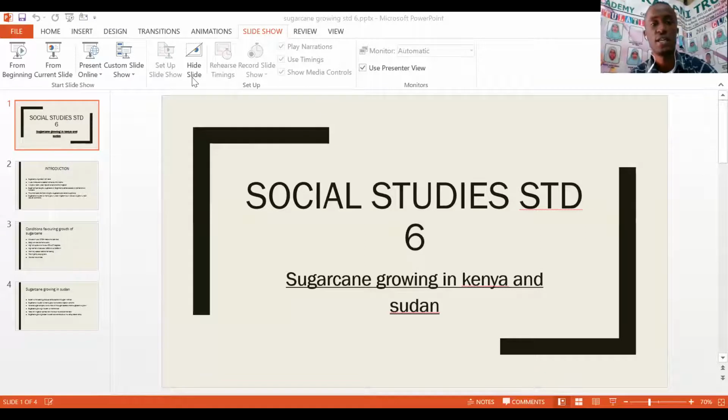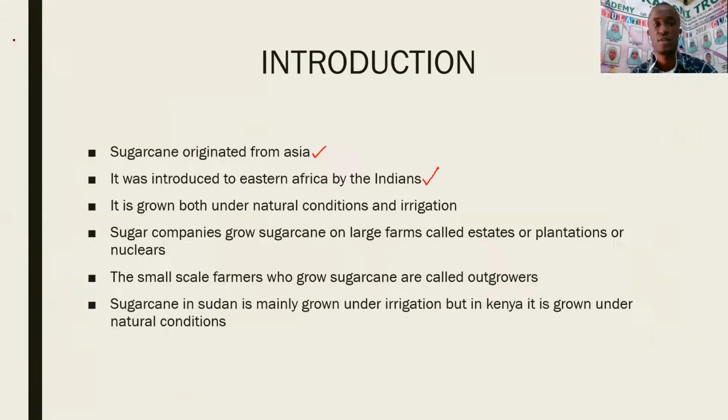So today we are going to look at a new crop which is grown within Eastern Africa. The crop that I want us to discuss today is sugarcane. I want us to discuss sugarcane growing in Kenya and in Sudan. Find a quiet place, and make sure that you take your notebook and if possible also your textbook, and take the notes as we will be discussing them.